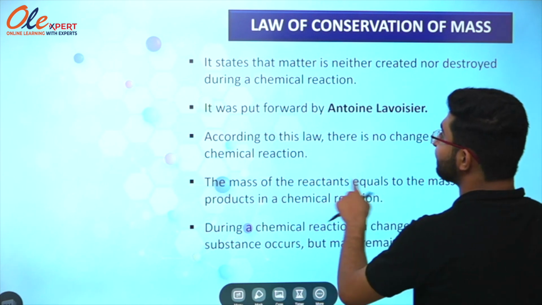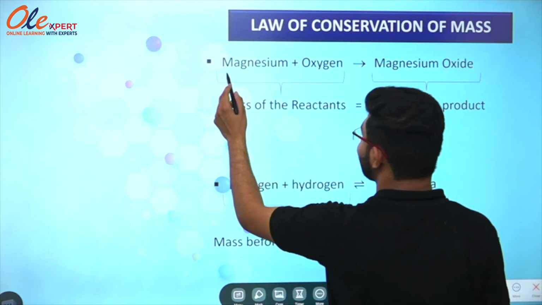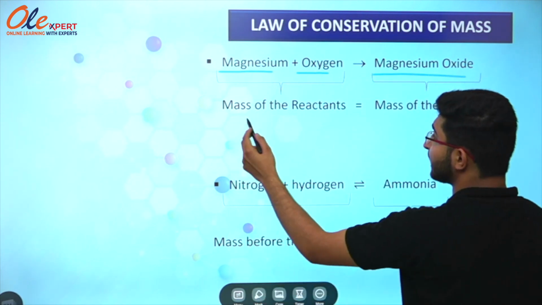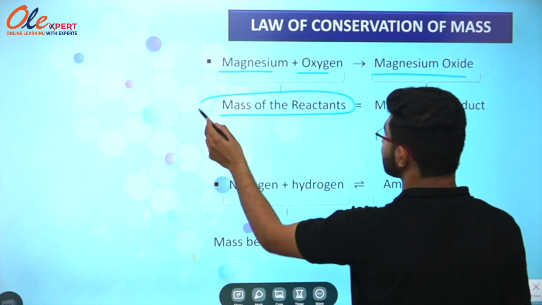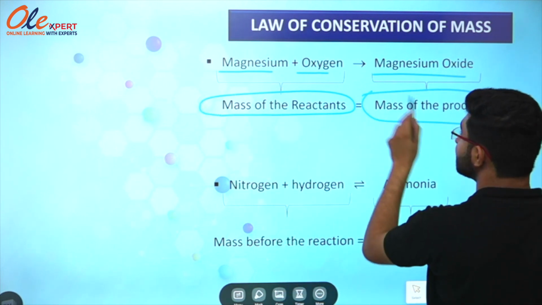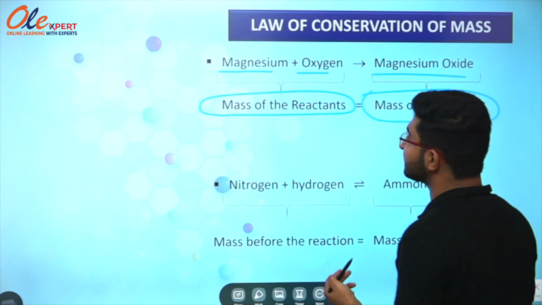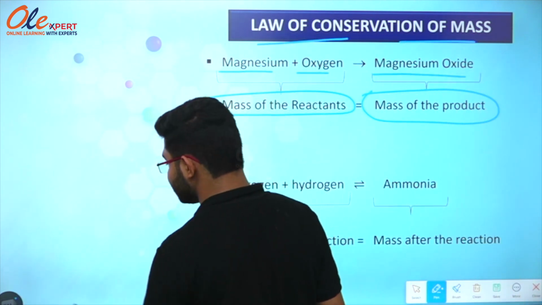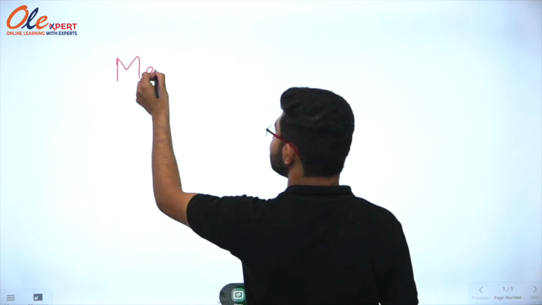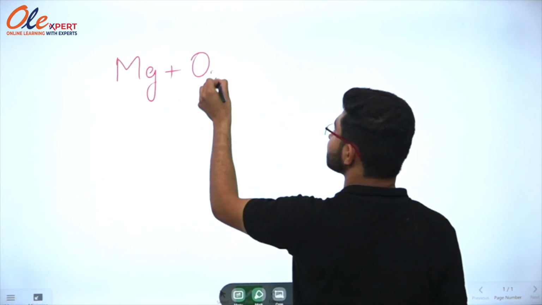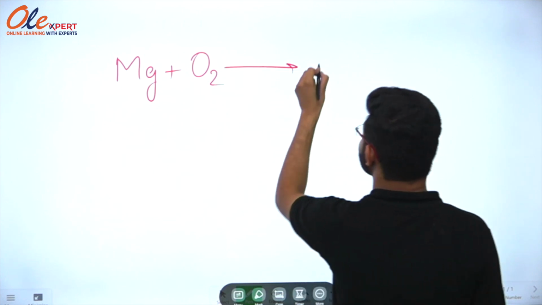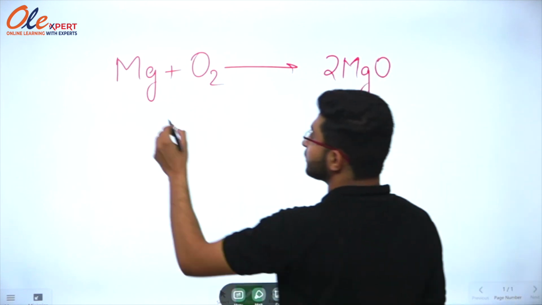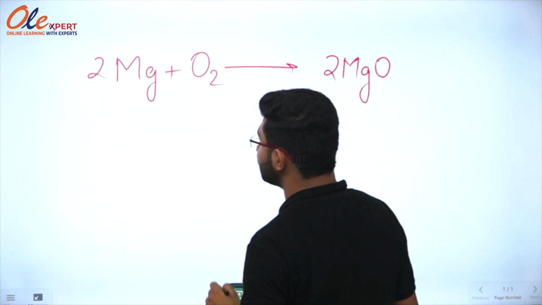Let's just move forward. So here is the example. Magnesium plus oxygen gives magnesium oxide. Let's just discuss this example on the screen. Here you have to find the mass of reactants and then the mass of product. So if these two are equal, then we can say that law of conservation of mass is applicable. So we have Mg plus oxygen, that is O2. So it will give 2 MgO, that is magnesium oxide. So we have to balance it. So it will be 2.